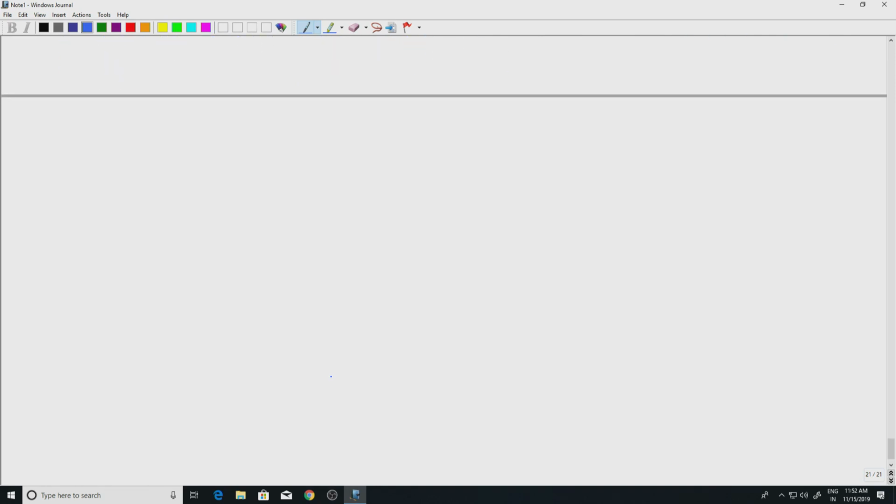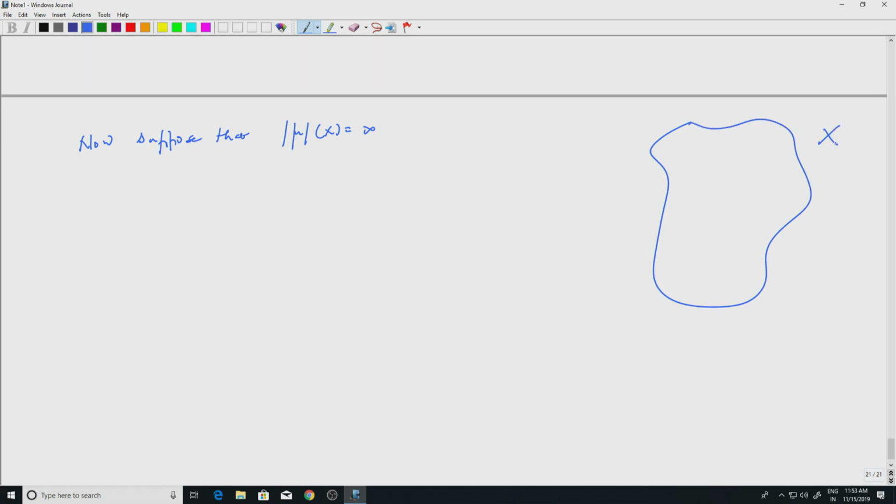Okay, so now suppose that mod mu of X is infinity. We are trying to prove that this is finite, and so we are trying to get a contradiction. Suppose mod mu of X is infinity. So we have X, and we can partition it into two parts. So I have A, which I will call A1, and I will call B1 here.